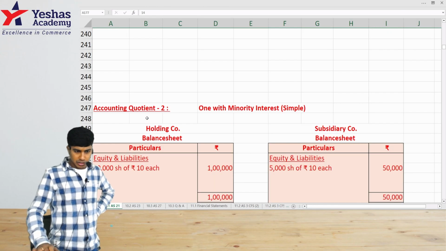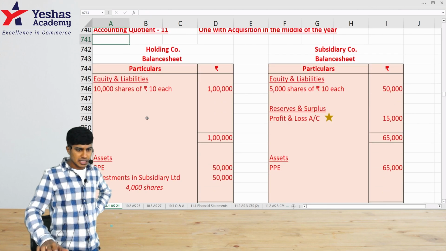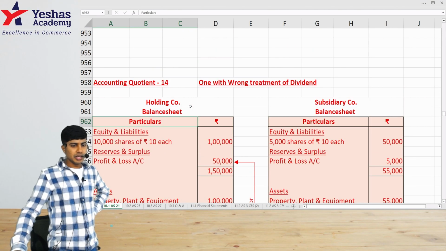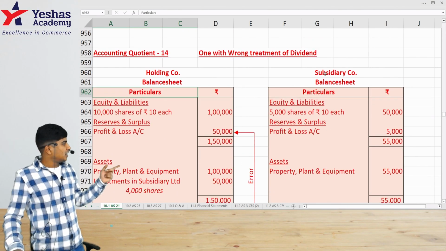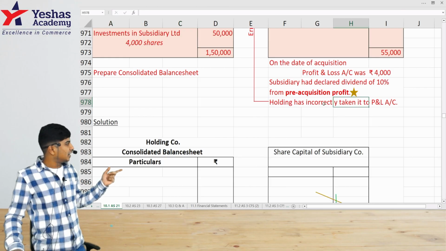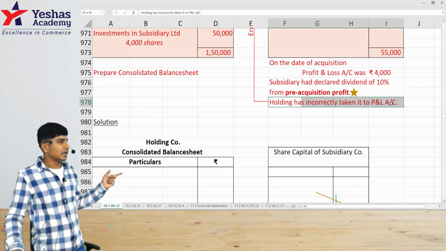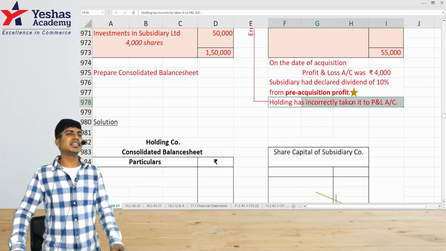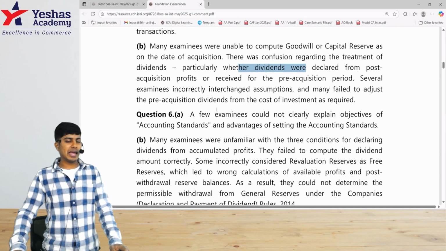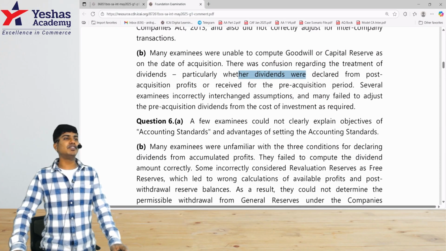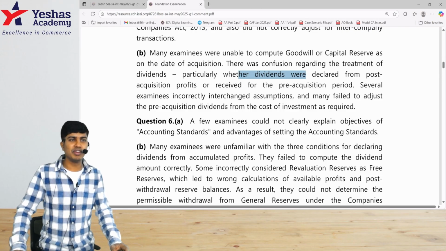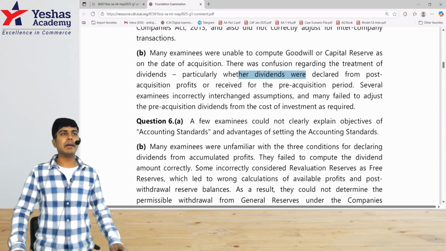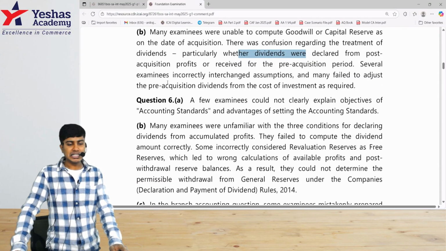AQ14. In our 14th question, when we discussed, we did mention how to deal with dividend. Here, when the subsidiary company declared the dividend, holding company had incorrectly taken it to P&L. In this question, we were supposed to rectify. They had asked us to find the computation of goodwill or capital reserve. Many of them, instead of deducting that pre-acquisition dividend from book value of investments, might have ignored it, and that's where their goodwill or capital reserve would become incorrect.